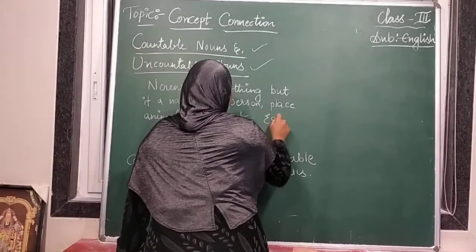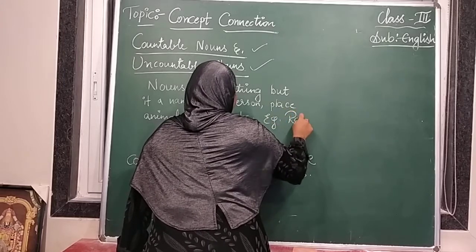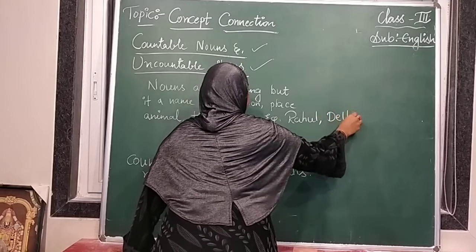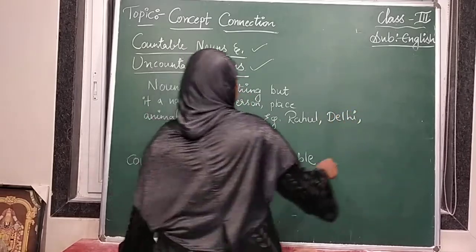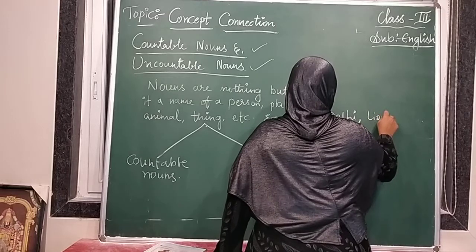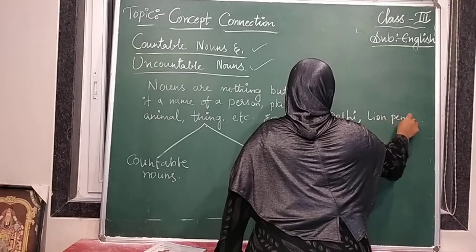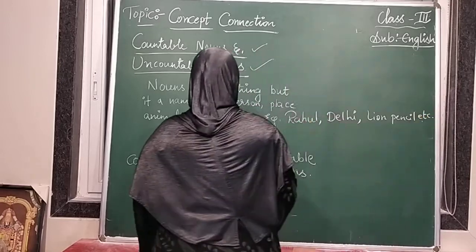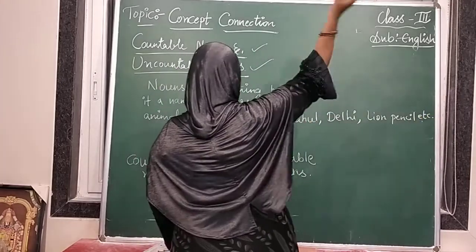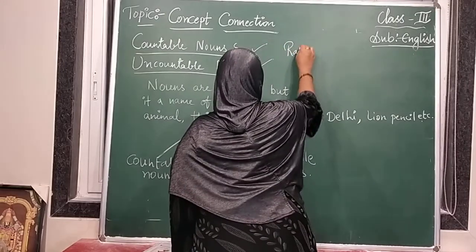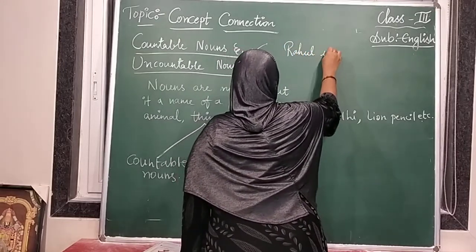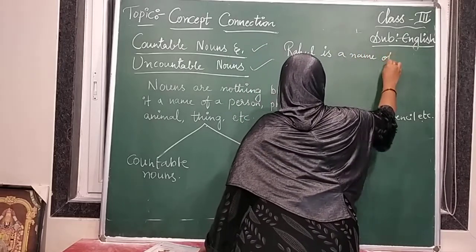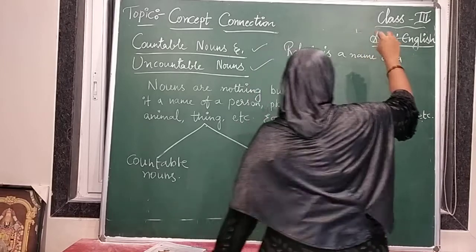For example, I will give you Rahul, Delhi, lion, pencil, etc. Rahul is the name of a person.